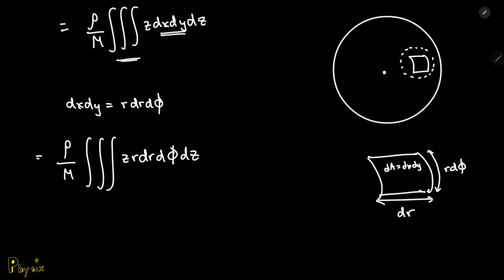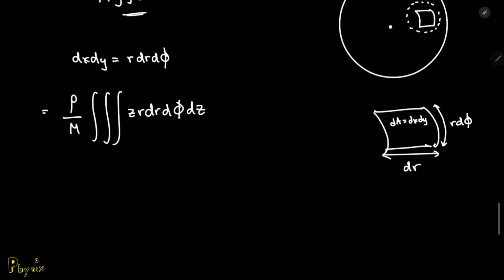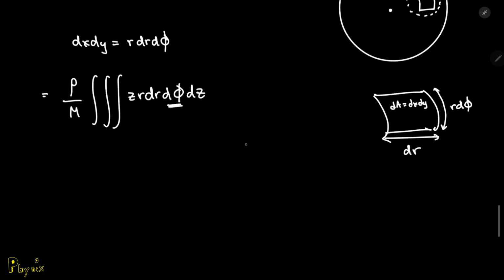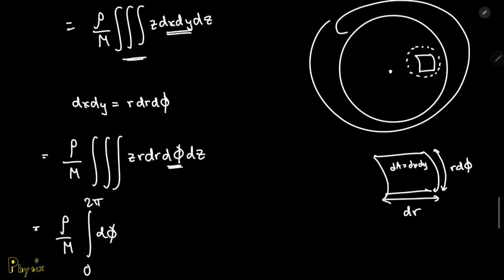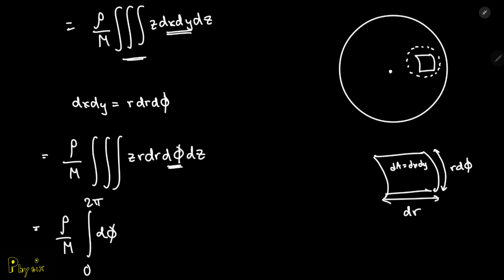So now look at the following. You can isolate this d phi because d phi isn't dependent on dr or on dz. So you can write that part as just the integral of d phi, with limits of integration 0 to 2 pi, because you're moving around the whole circle.